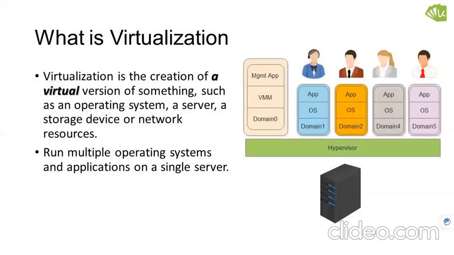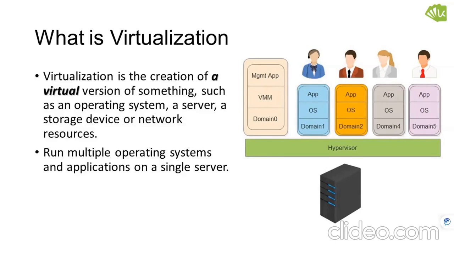Coming to Citrix, the first thing that comes to our minds is, what is virtualization? Here you can see a simple picture of virtualization. It is a process that uses a single physical machine's hardware to run multiple VMs within it. It means we don't need to install an operating system on each and every VM. One physical machine is there, and on top of that everything is mapped to that one machine.